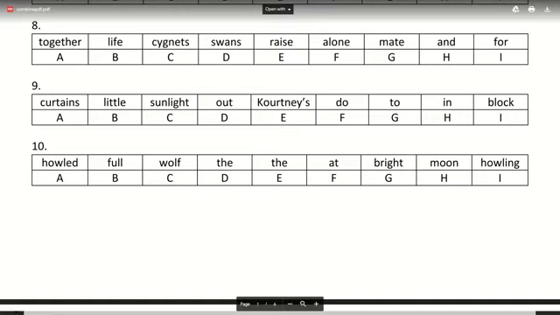I'm looking who got it right. So the sentence for number 9 will start with the person's name. Remember, you always start with the person's name. The person's name is Courtney: Courtney's curtains do little to block out sunlight. That's the answer, and you don't need in that. Who got that right?